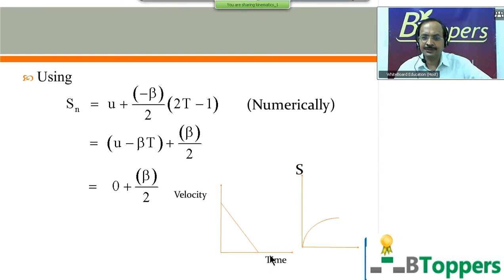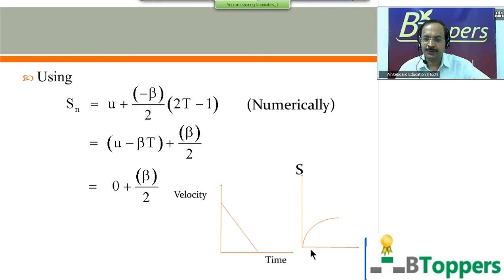This is the velocity time graph for the particle which moves with uniform retardation in a straight line path, starting with some initial velocity u. The slope of the velocity time graph gives you acceleration. In this case, slope is negative because acceleration is negative. The length of the intercept on the y-axis gives you the initial velocity. The length of the intercept on the x-axis gives you the total time of retarded motion.